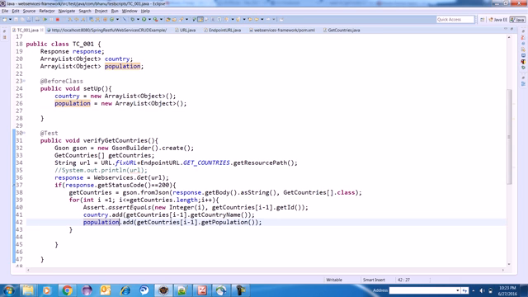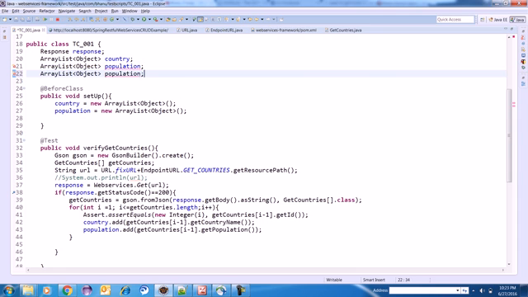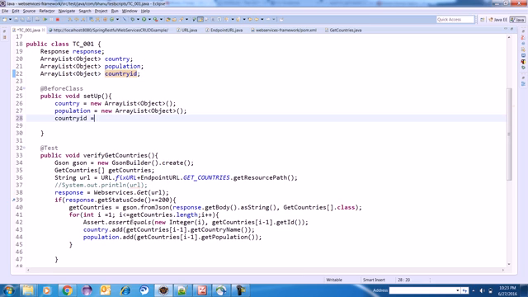Now instead of country, I did it wrong here, I need to write populations. In fact, I will make one more array list to store the ID at runtime. So here I can write country ID, and I can make the object of that country ID. Done. This third one is done.